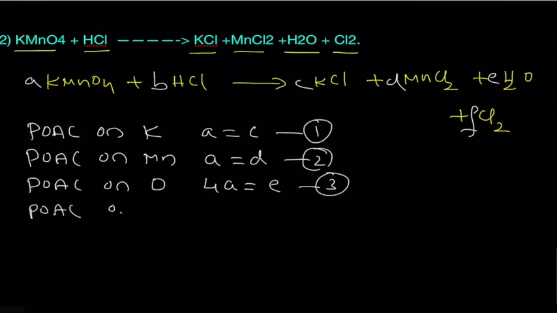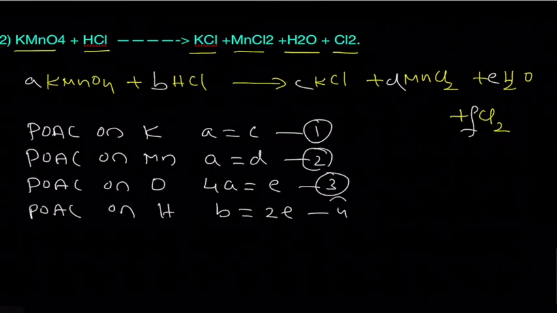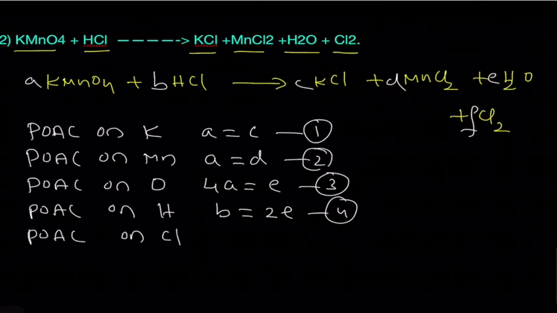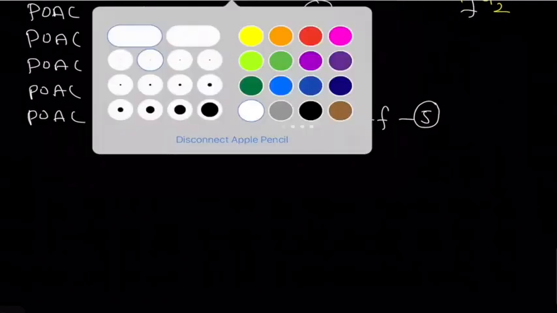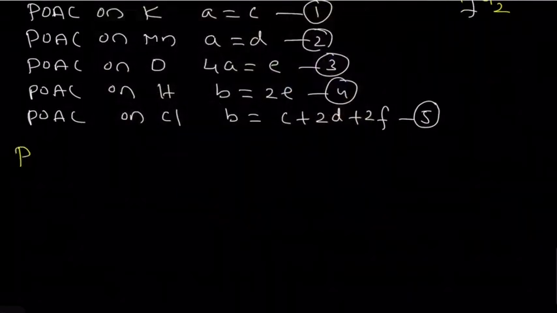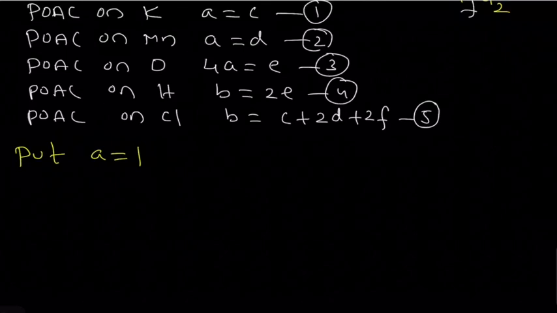Apply POAC on the hydrogen atom. Left side B hydrogen atoms, on the right hand side hydrogen atoms are 2 into E, equation 4. And finally apply POAC on the element chlorine. On the left side B chlorine atoms, on the right side C plus 2 into D plus 2 into F, equation number 5. Okay, just like in the previous question, take any one particular value as 1. Let's suppose I am taking the A value 1.